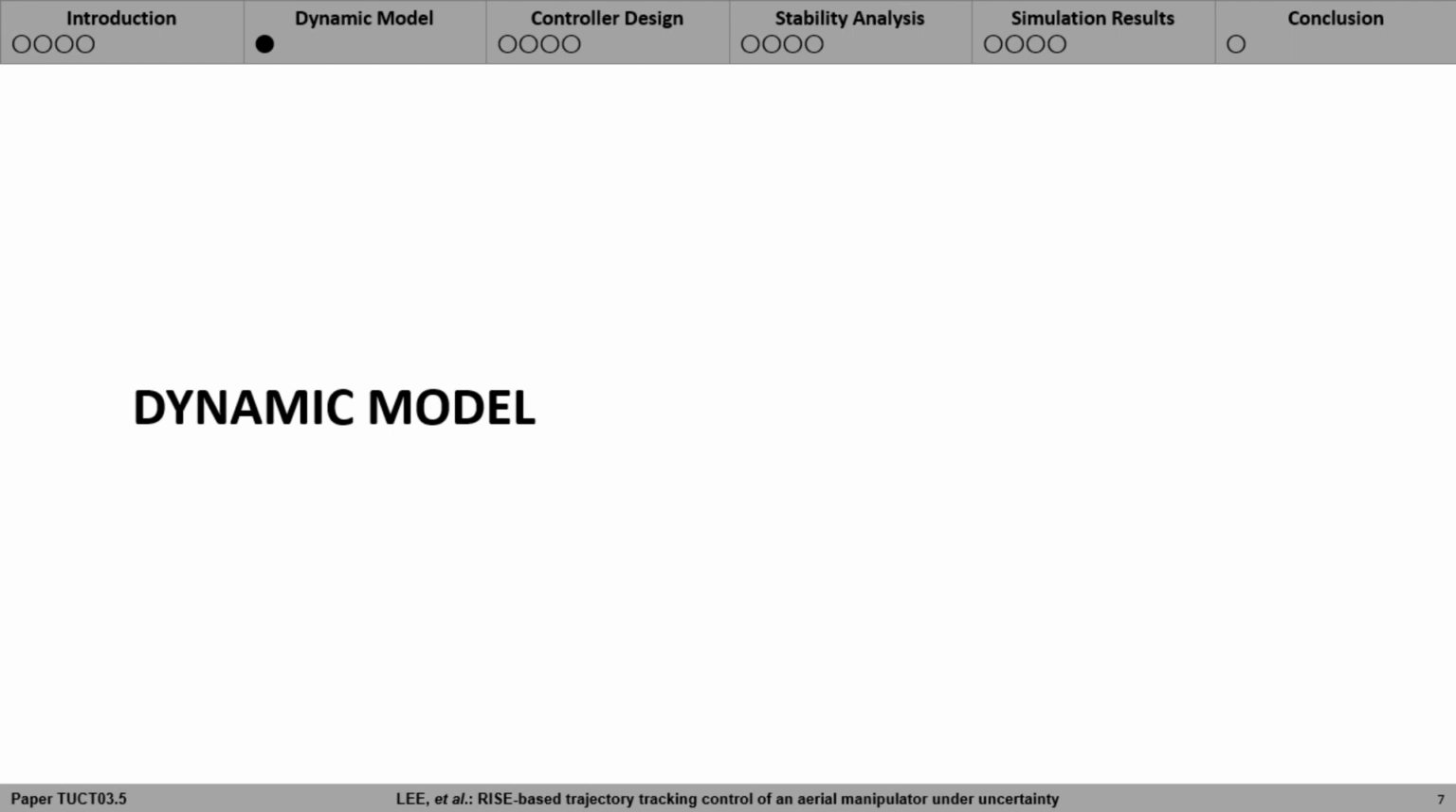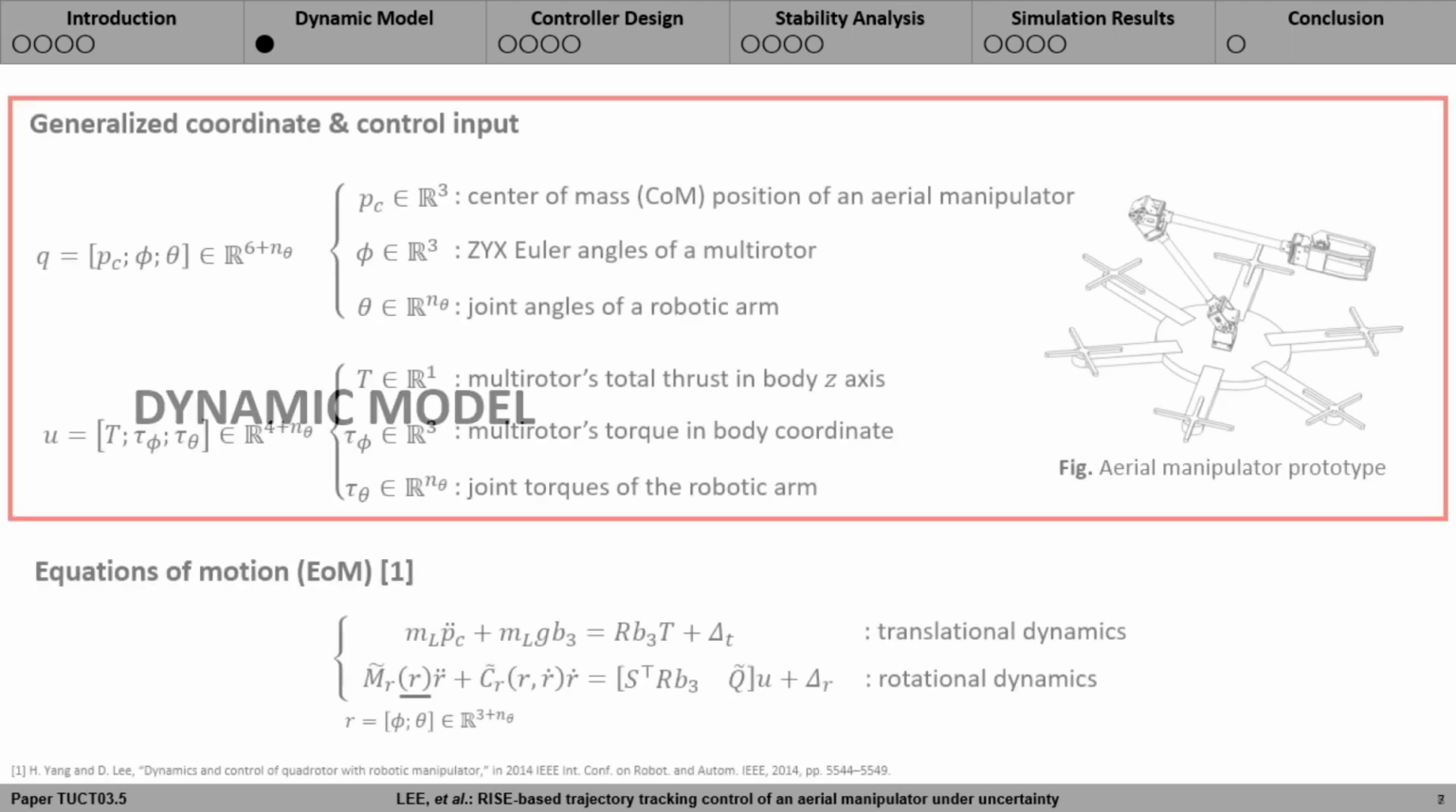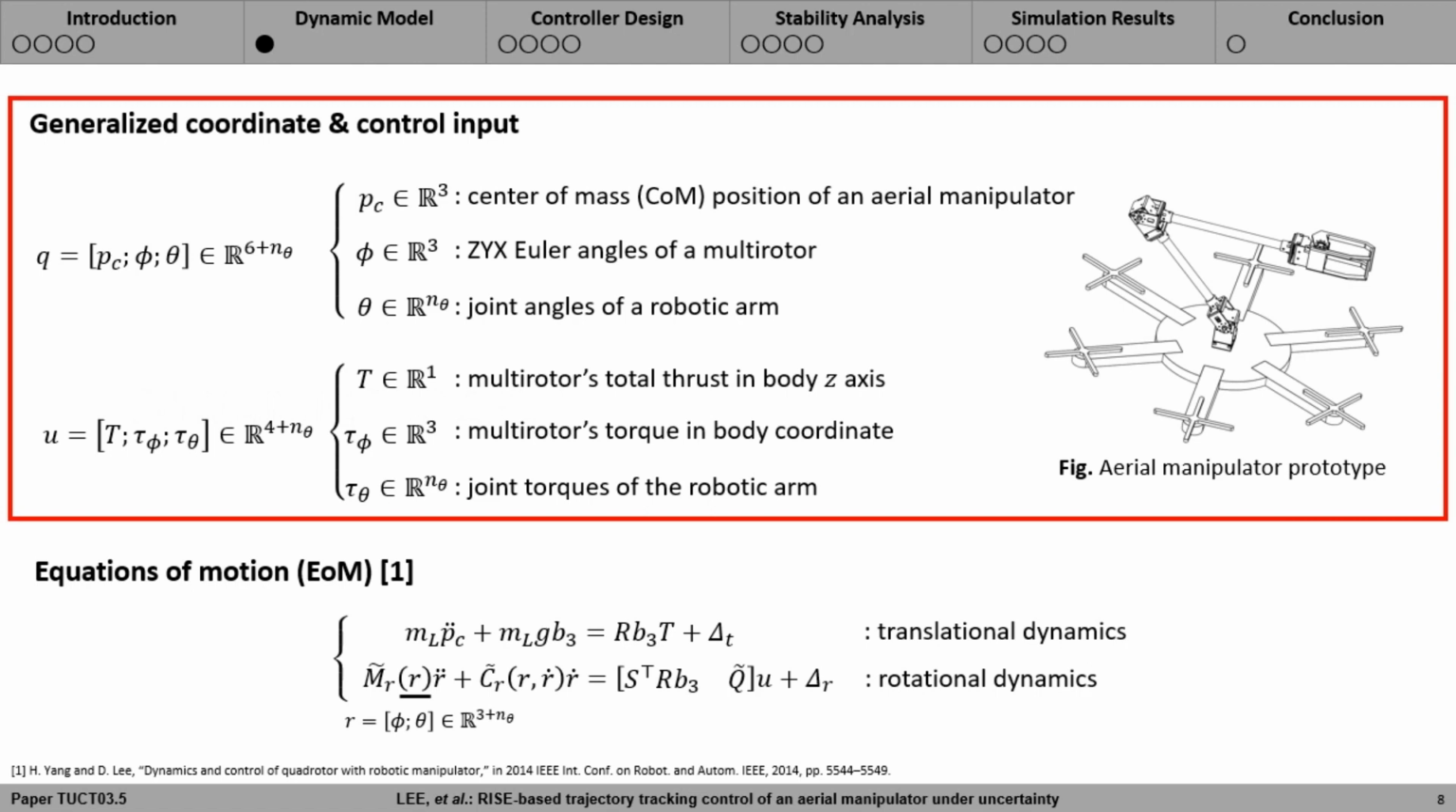From this part, the dynamic model of an aerial manipulator will be explained. We take a generalized coordinate and control input as follows. First, a generalized coordinate Q is taken as the center of mass position of an aerial manipulator P subscript C, ZYX Euler angles of a multi-rotor phi, and joint angles of a robotic arm theta.